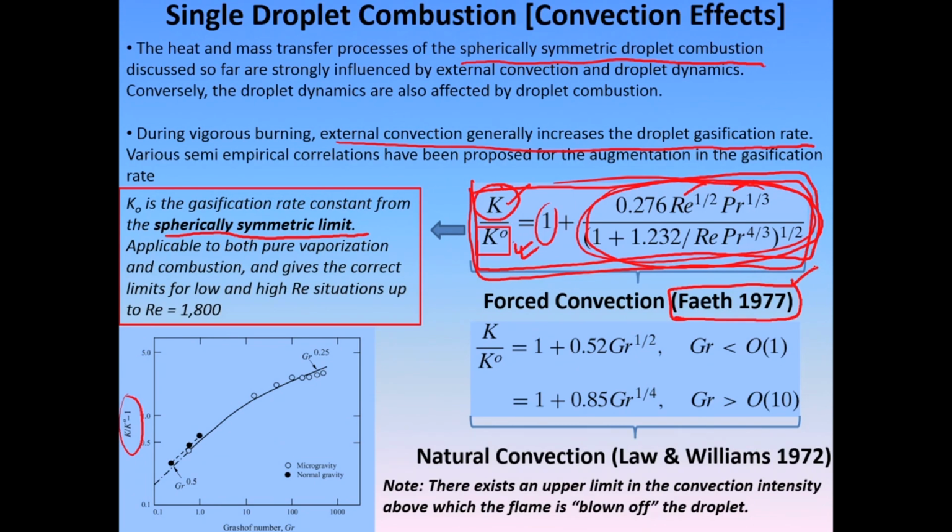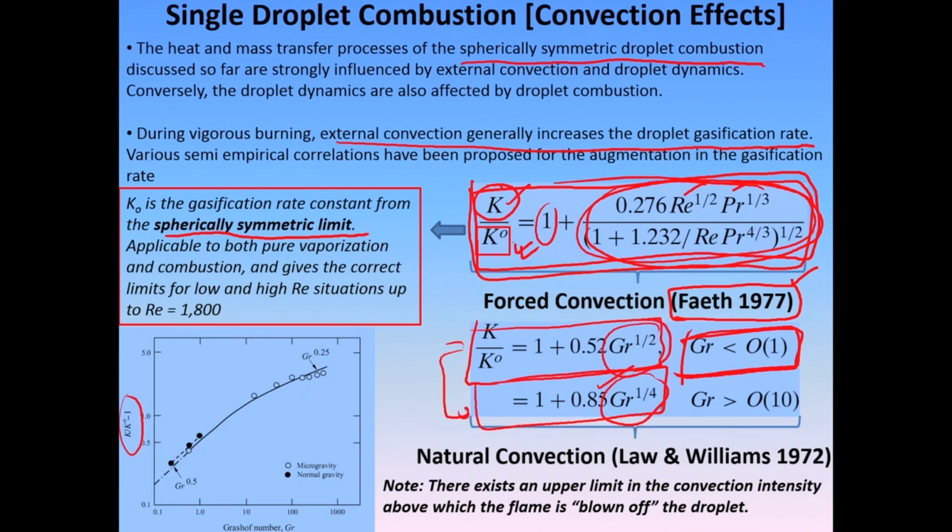Similarly, for free or natural convection, we already defined a number called the Grashof number, if you recall earlier. We said a Grashof number of the order of 1 to 10 is almost similar, so natural convection may not have much of a say. Even in that case, in these two formulations, as you can see clearly, this is a Grashof number to the power 1/4 function, and this is a Grashof number to the power half function.